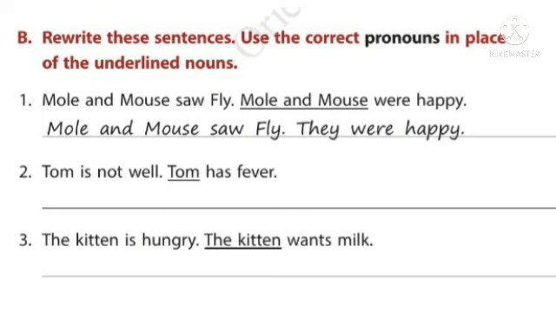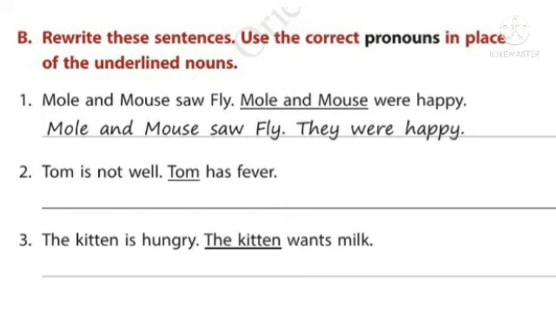B. Rewrite these sentences. Use the correct pronouns in place of the underlined nouns. Here they are given 5 sentences. First one, mole and mouse saw fly. Mole and mouse were happy.